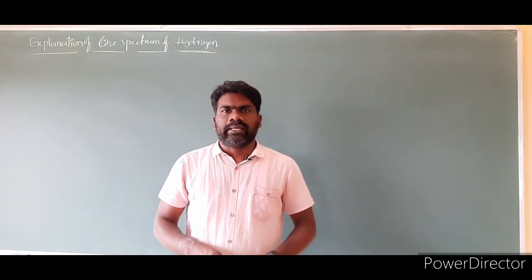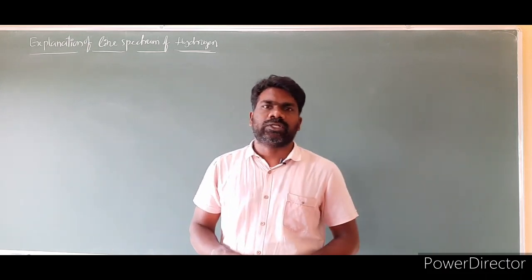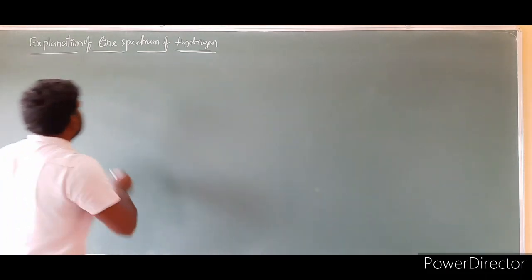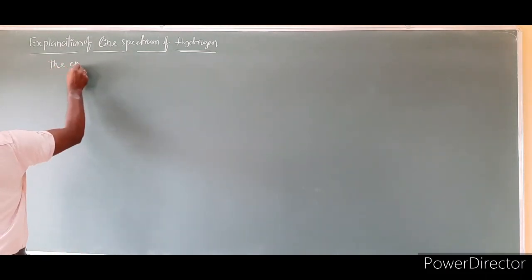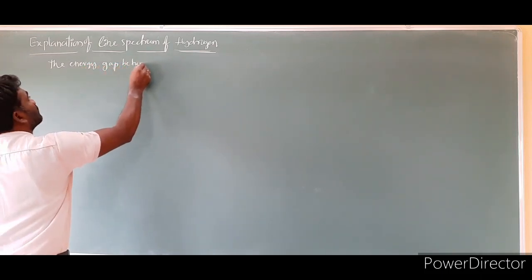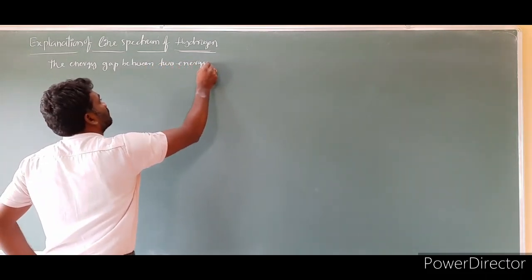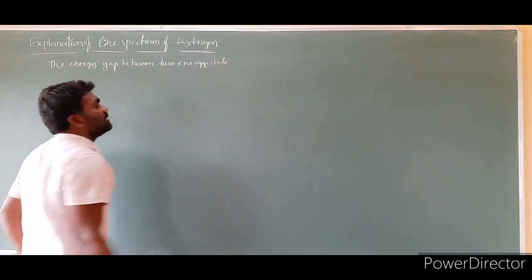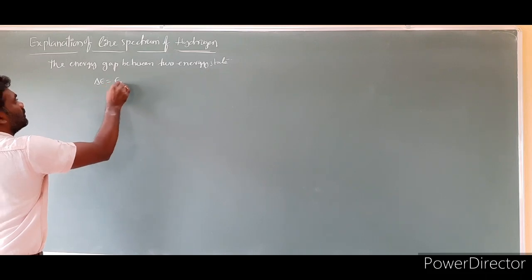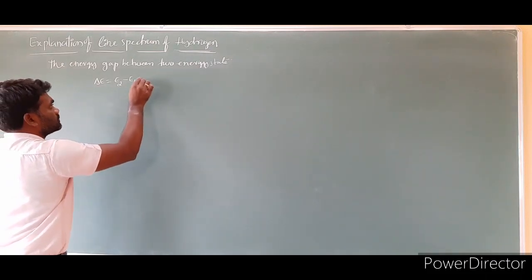The next topic is the explanation of the line spectrum by Bohr. We know very well that the energy gap between two energy states is given by delta E is equal to E2 minus E1. So this is the formula we have to use.